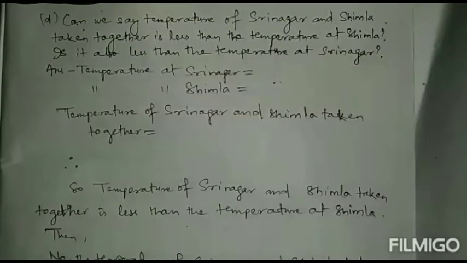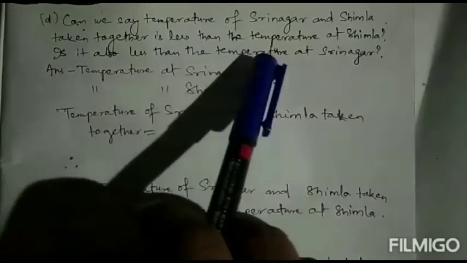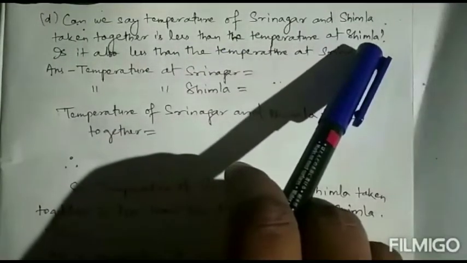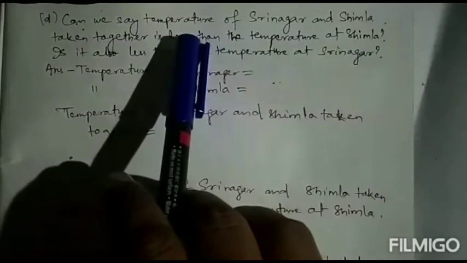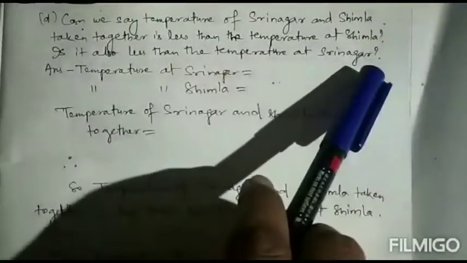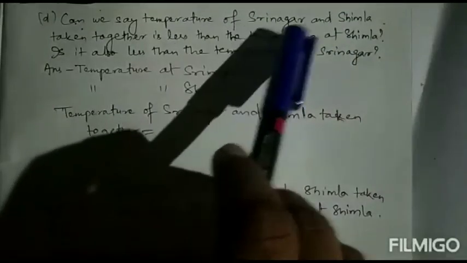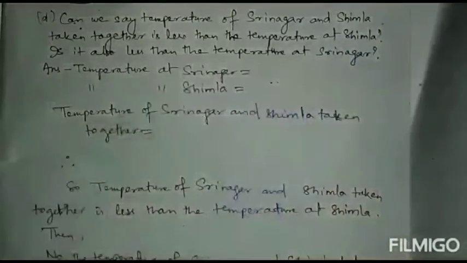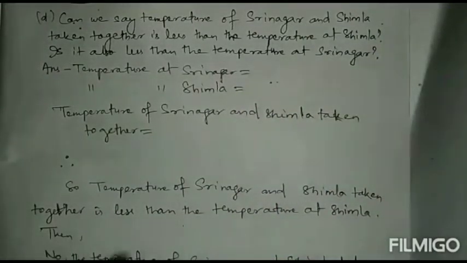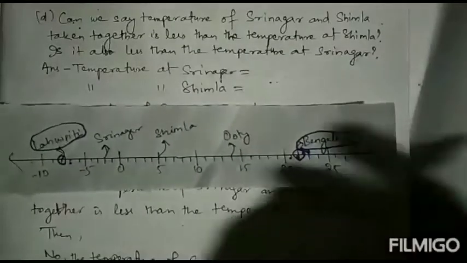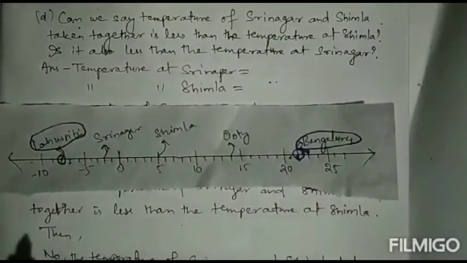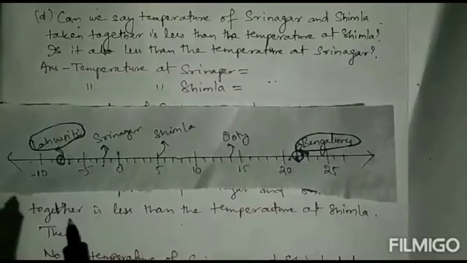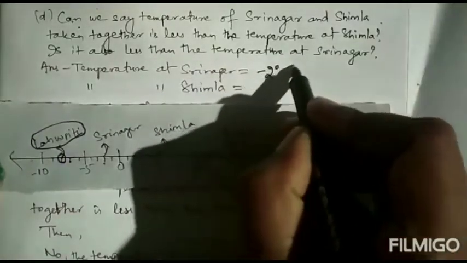Next, question D is: can we say the temperature of Srinagar and Simla taken together is less than the temperature at Simla? Then, is it also less than the temperature of Srinagar? So first we find out the temperature of Srinagar and Simla. What is the temperature of Srinagar? By looking at this number line, you can find the temperature of Srinagar is 0, -1, -2. So the temperature of Srinagar is -2 degree centigrade.